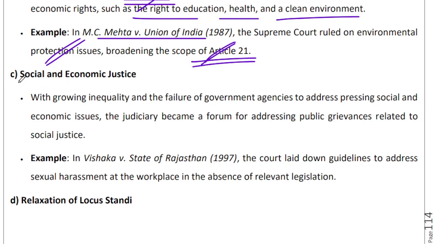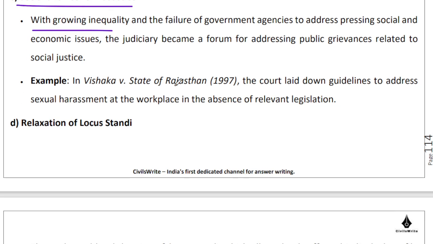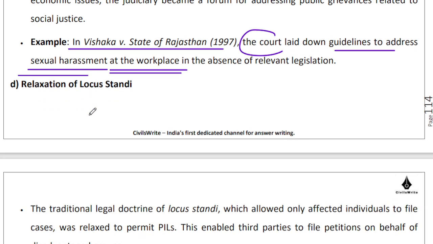The Supreme Court has been able to uphold social and economic justice, for example, with growing inequality, right? The Government of India was not able to address this issue head on, so there were a lot of issues that were coming up. One form of inequality is gender inequality. Access to safe workplaces was a very pressing issue. So in Vishaka versus State of Rajasthan, the court laid down guidelines to address sexual harassment at the workplace, because without a safe environment, you will not be able to overcome gender inequality in India, right? Because at that point of time, there wasn't any relevant legislation either.